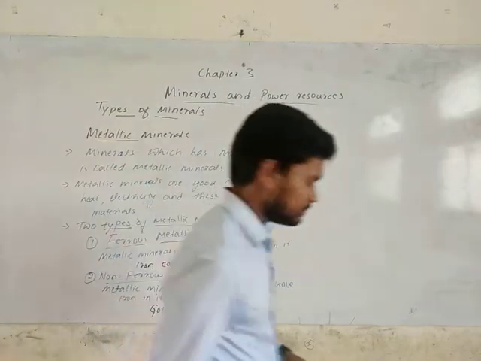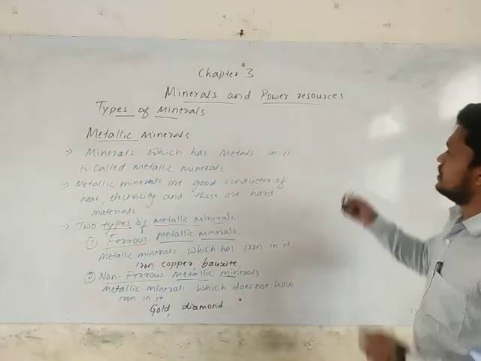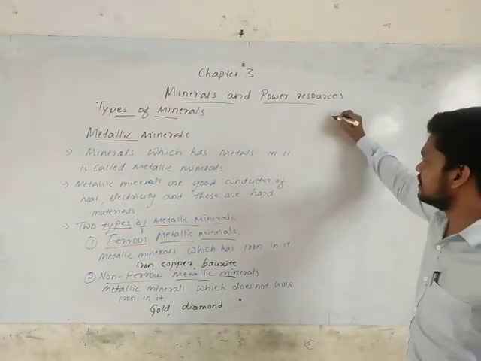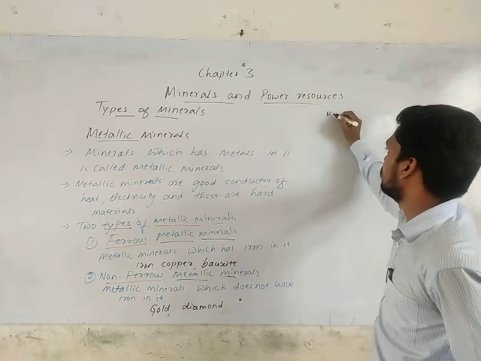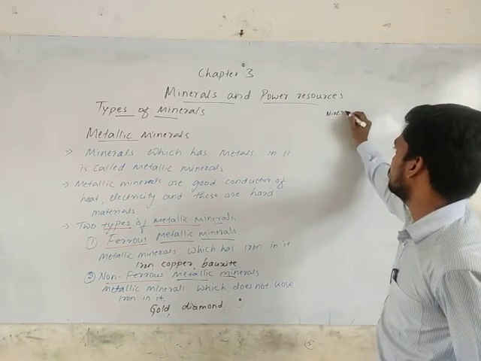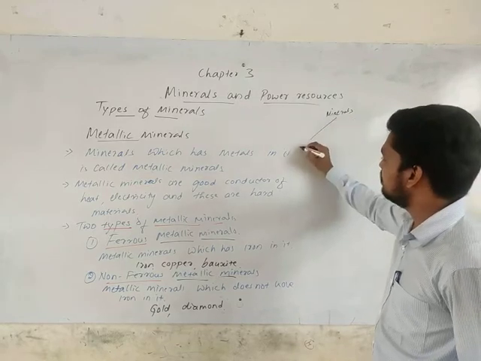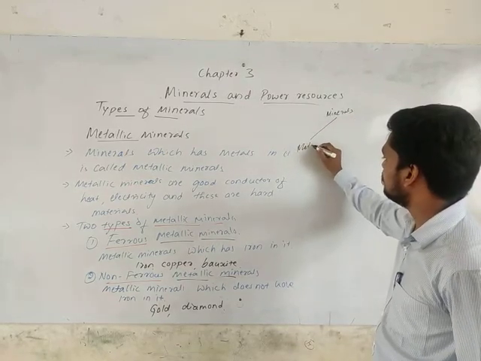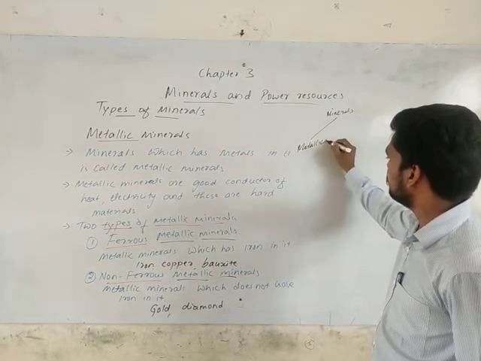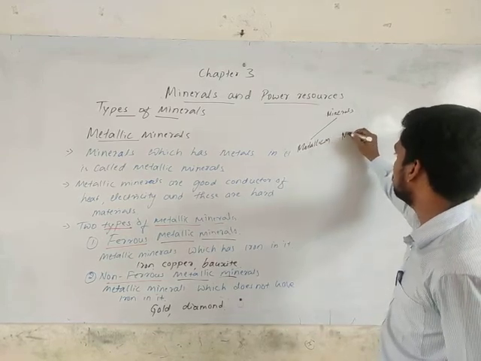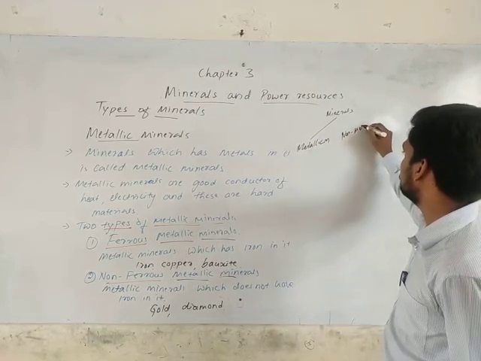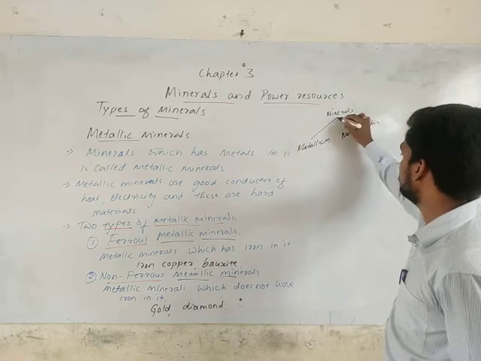So here, in order the minerals, we have two types. One is metallic minerals, another one non-metallic. Isn't it?